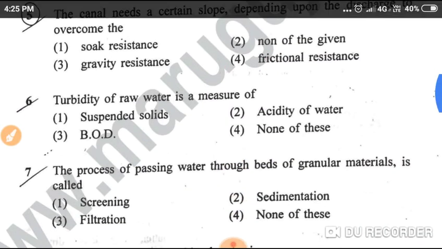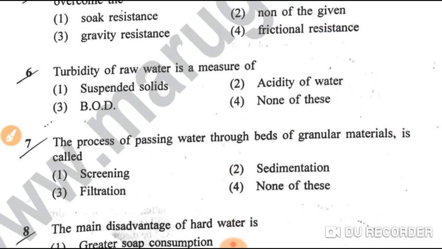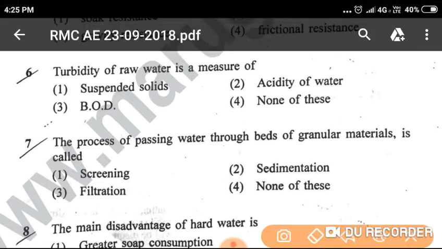Question number 6, turbidity of raw water is a measure of: option 1, suspended solids; option 2, acidity of water; option 3, BOD; option 4, none of the above. So turbidity of raw water is a measure of suspended solids. That is option 1, the correct answer.